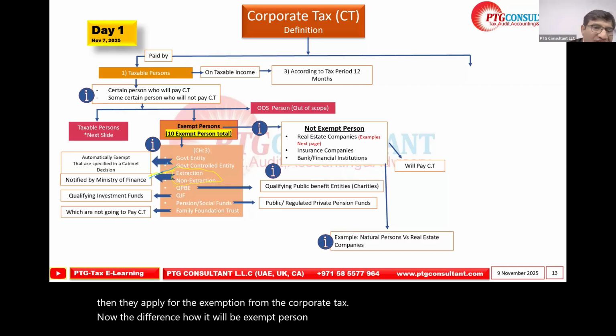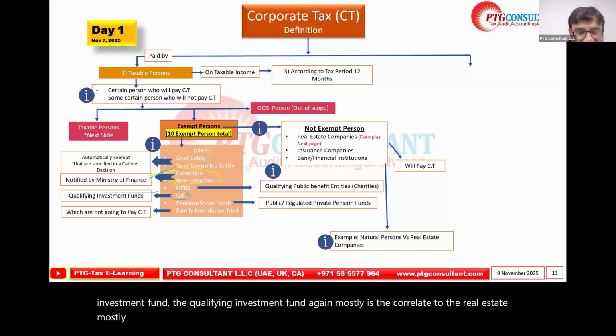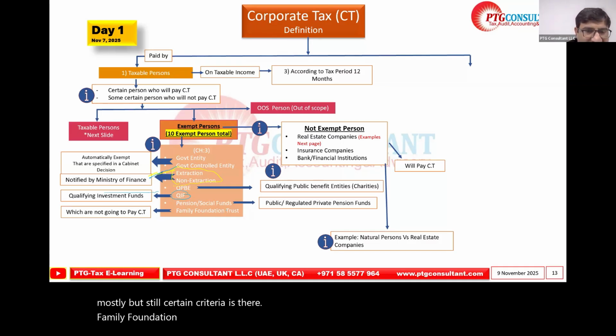The qualifying investment fund is mostly correlated to real estate, but still certain criteria are there. Family foundation or trust is one of the forms of the UIP, unincorporated partnership.